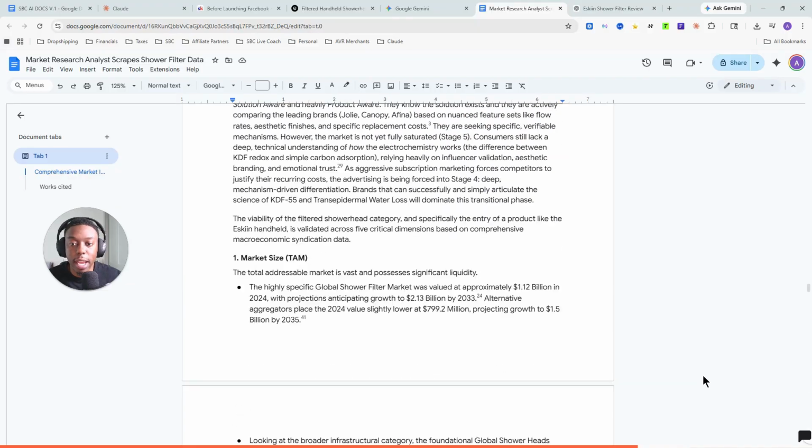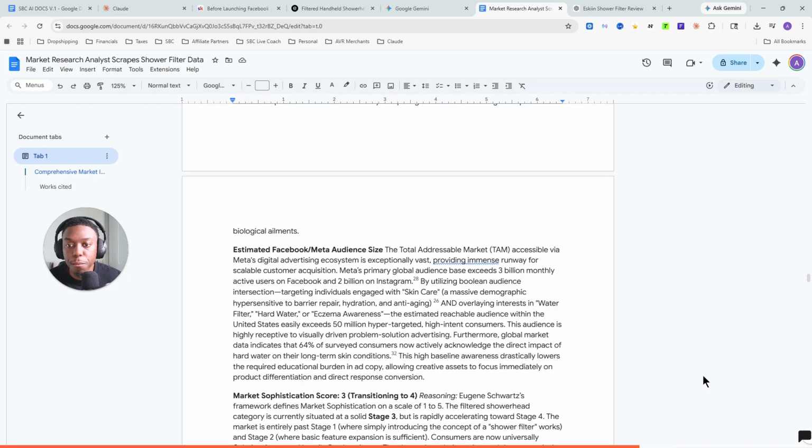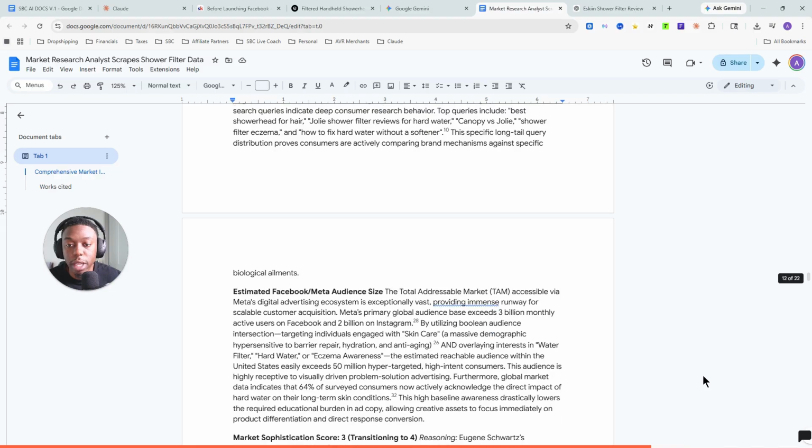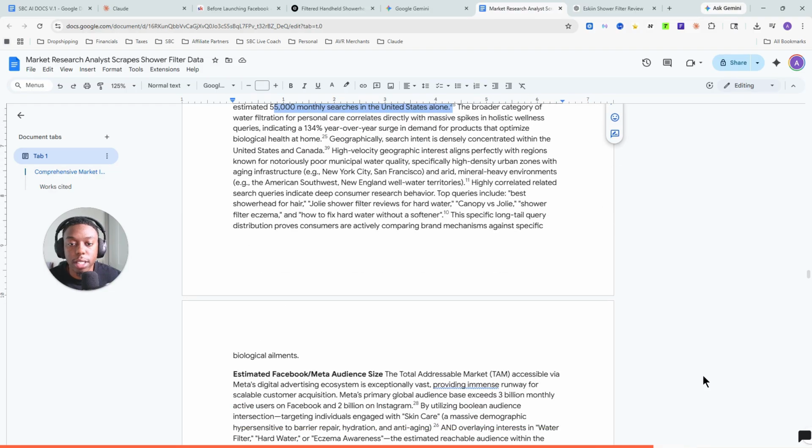Then it's going to start to get into the TAM, total addressable market. This is something you'll hear us a lot talk about. Actually, before even going to that, we skip a couple things here. So Google Trends and data and digital search insight. So overall, it seems like shower filters is a steady climb from 2023 to 2025 window and expected to continue to grow, 55,000 monthly searches in the United States alone. So that's pretty good. And then other countries is seeing high velocity as well.